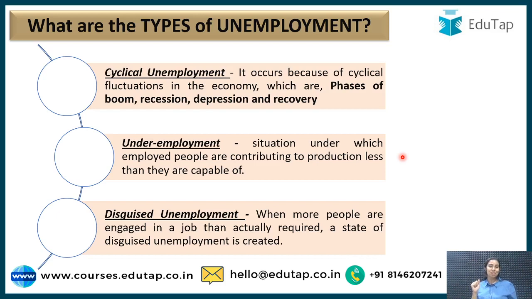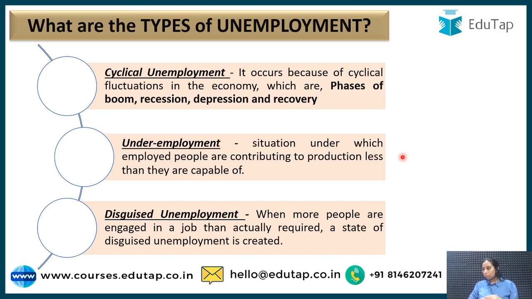Then there is this term called disguised unemployment, when more people are engaged in a job than actually required. The most commonly used example of disguised unemployment is the agriculture sector of India, wherein let's say a family has a land, 10 hectares is too much, let's say they have 1 hectare of land.